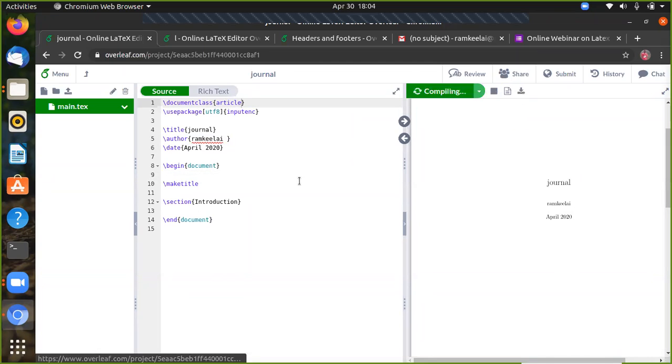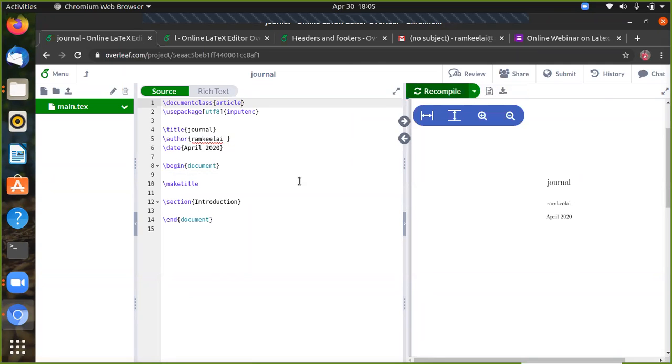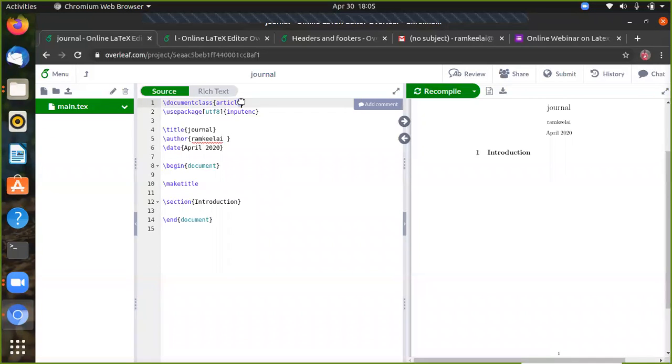Now we can see the difference. In the article, we have an introduction section, but in the report we see a chapter. Report we can see the comparison.